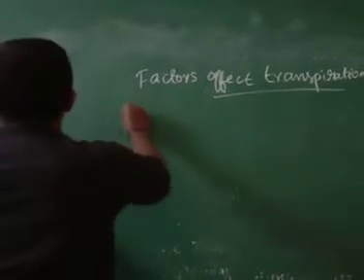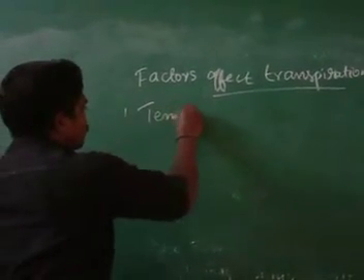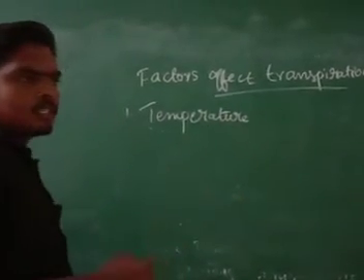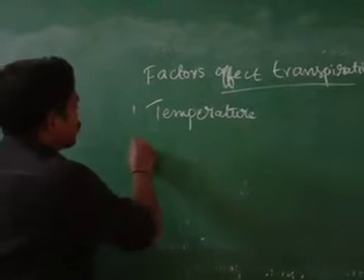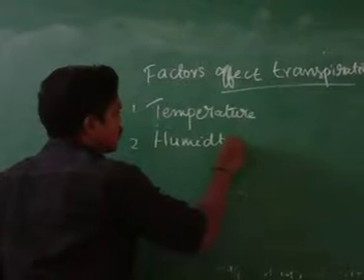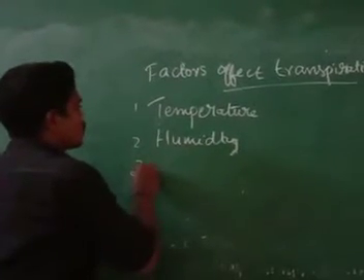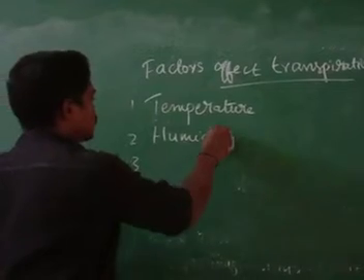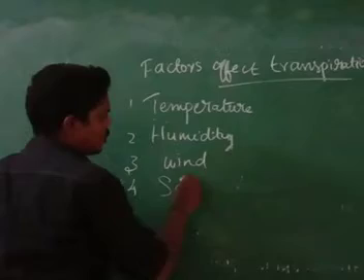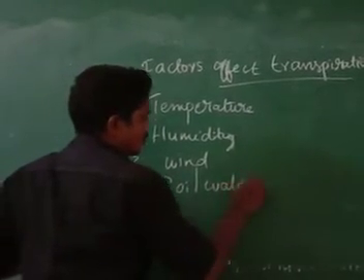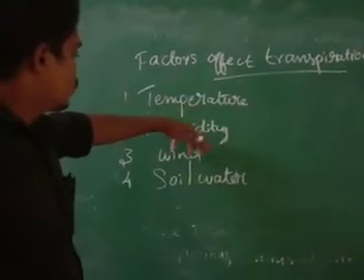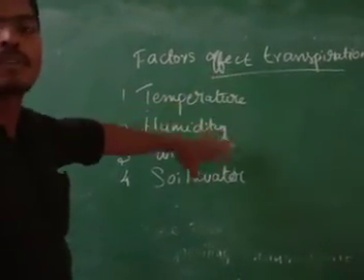First one we can consider as temperature. Temperature is one of the factors which affects transpiration. Then the second one is humidity. Then the third one is wind. Then the fourth one is soil water. So these are the four factors which affect transpiration: temperature, humidity, wind, soil water. I will explain how each affects transpiration.